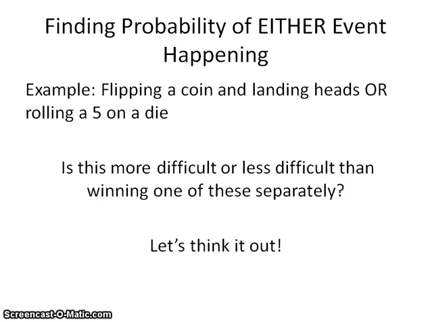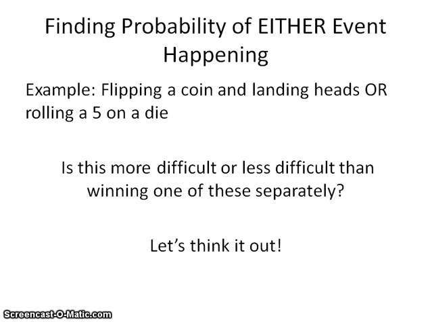Alright, welcome back. This is part 2 of the previous video for probability for combined events, also known as joint events. So, we figured out the probability of both things happening, and we're going to actually use that skill for the second half. So, for this piece, we need to find the probability of either event happening. So, if one of the events, or both of them happens, we still consider it a success.